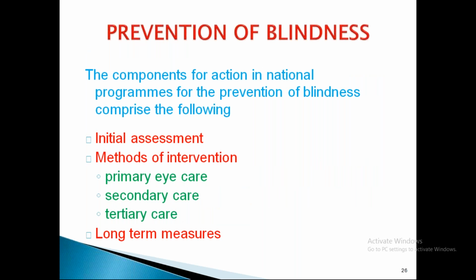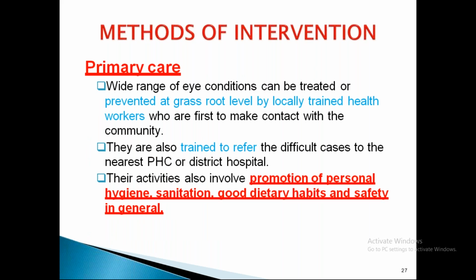So how can you prevent blindness? Some causes of blindness are preventable, and if you want to prevent them, how do you do that? First of all, initial assessment is very important. Then there are various methods of intervention. It can be primary eye care, secondary or tertiary eye care. Long-term measures are also required, and proper awareness is very important to prevent blindness, especially in glaucoma patients. You're supposed to counsel them a lot. You're supposed to ask them to take drops continuously throughout their life. That is very important.